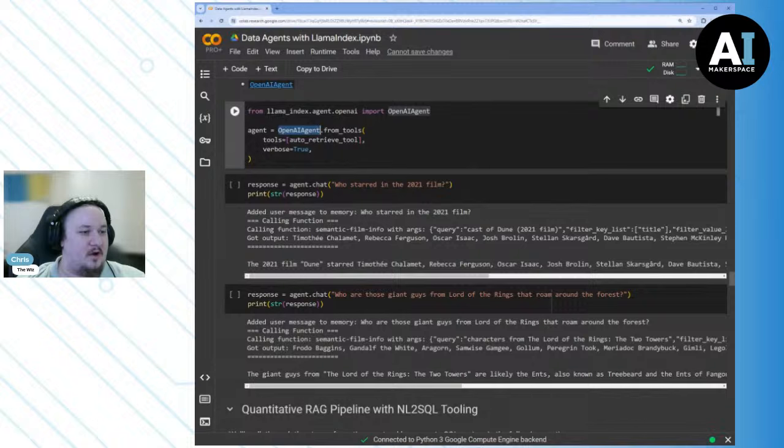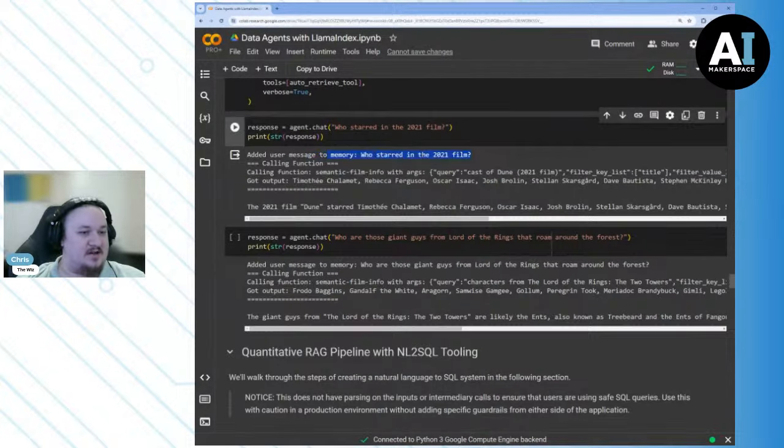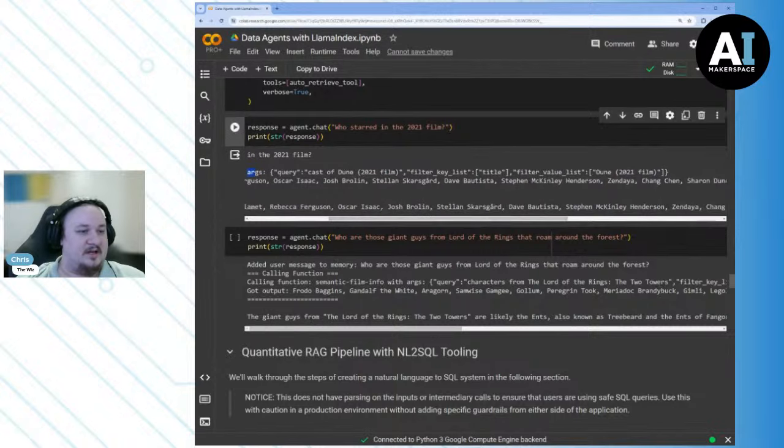So we're going to create an OpenAI agent from tools. We're going to pass in this one tool. We're going to have verbose equal true just so we can see the outputs. And then we're going to say something like, who starred in the 2001 film, right? Now, check this out. When we say who starred in the 2001 film, we get calling function, semantic film info, with args, query, cast of Dune 2001 film, filter key list, title, filter value list, Dune 2001 film, right?